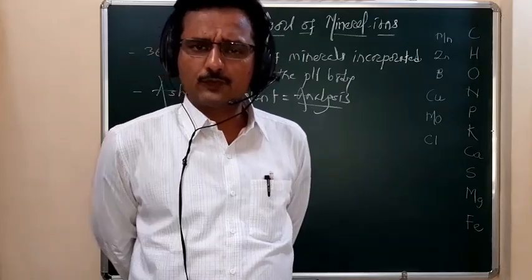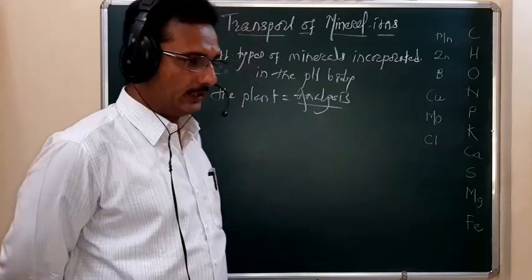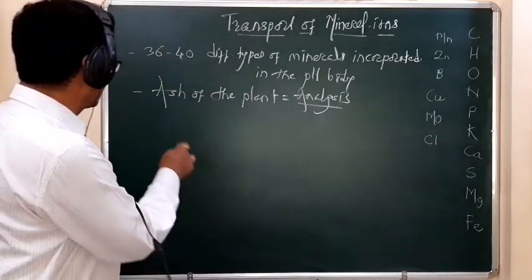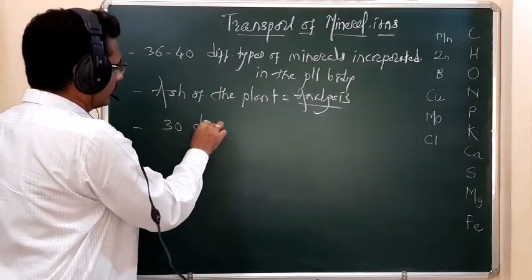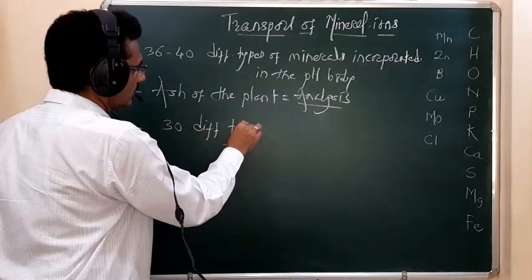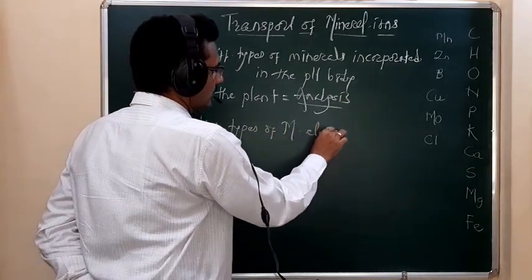Among these 40 different types of mineral elements, remember students, 30 different types of mineral elements